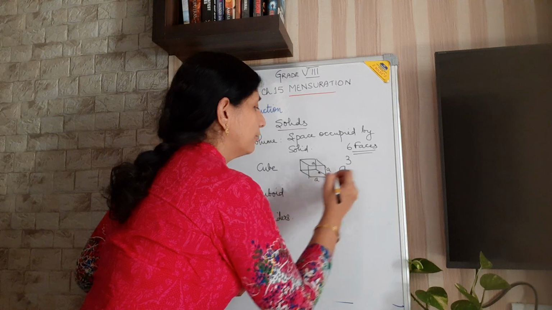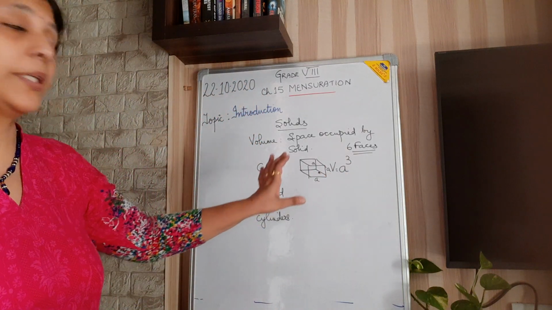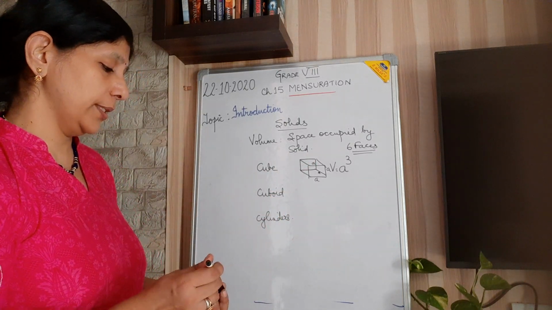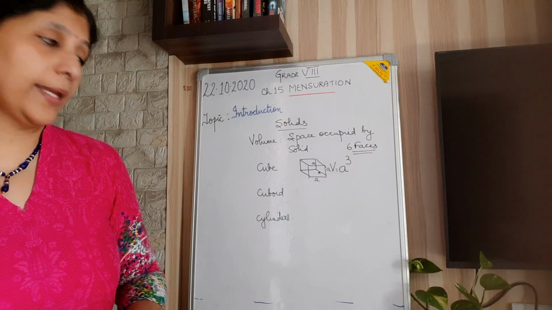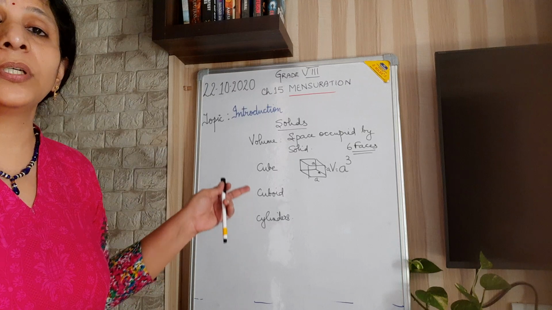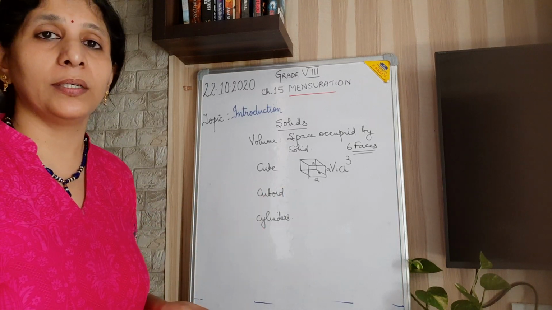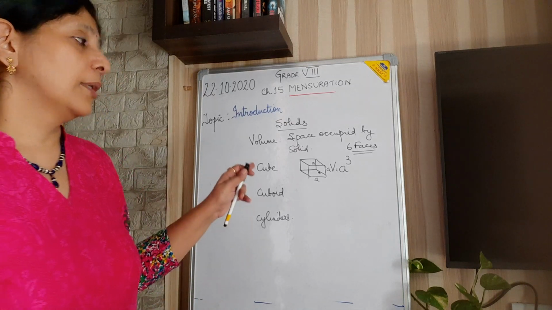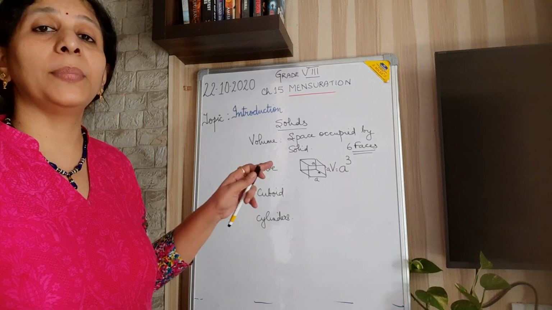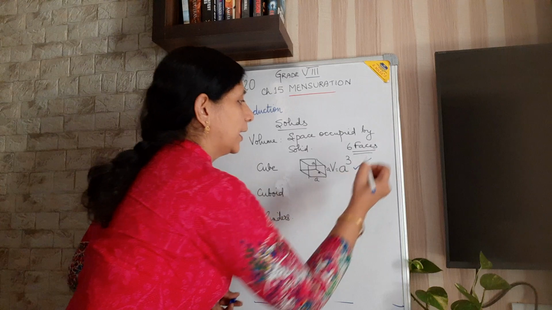What is the volume of this? Volume is A cube. So the volume of the cube is A cube, that is side into side into side. Because for the square, the area is A square, and the third dimension we are giving here is the height. So that is also equal to A. So L B H, that is A cube. All are equal. So here A cube.